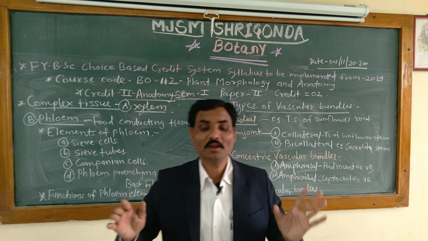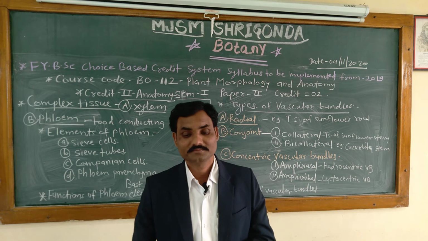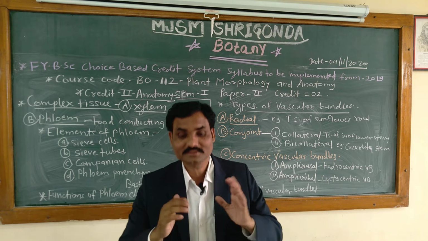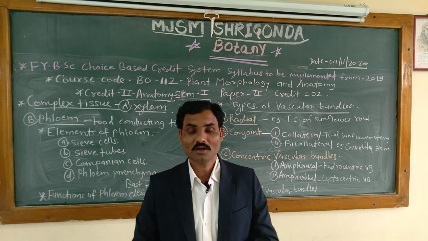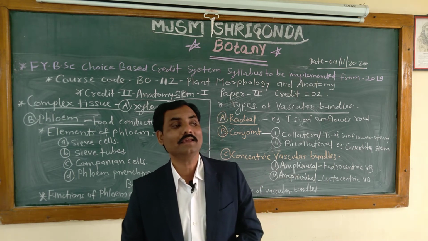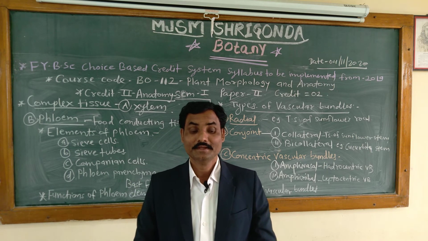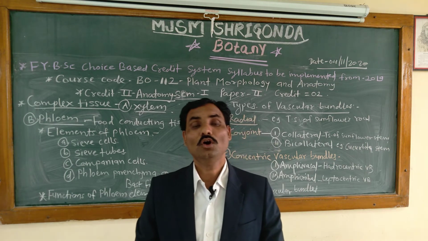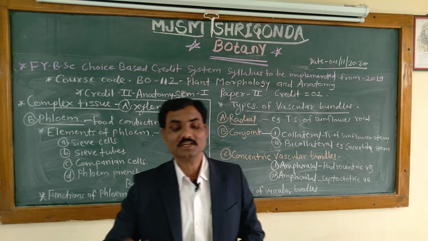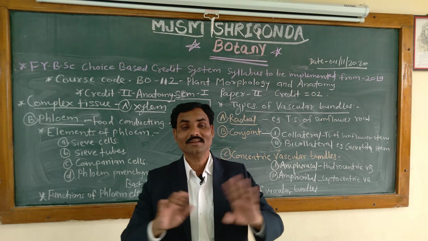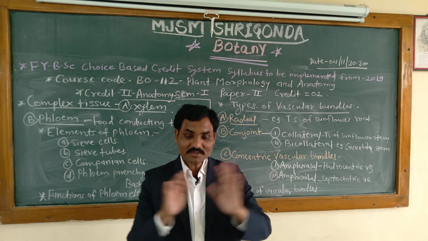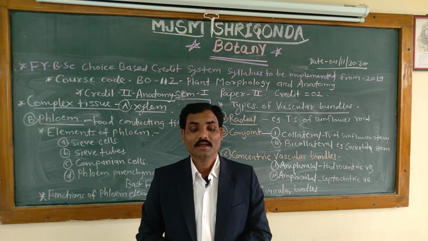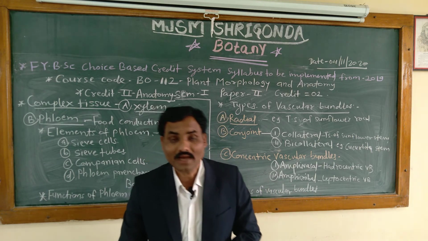These are long tube-like slender bodies arranged in a longitudinal series where the end walls are perforated in a sieve-like manner. The perforated end walls are called sieve plates, through which cytoplasmic connections are established between adjacent cells. They are living cells without a nucleus.